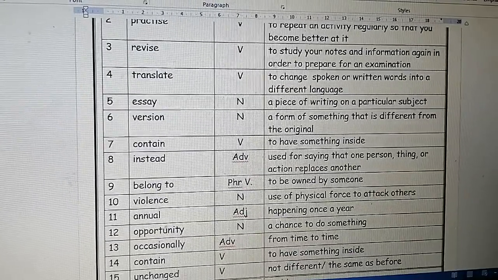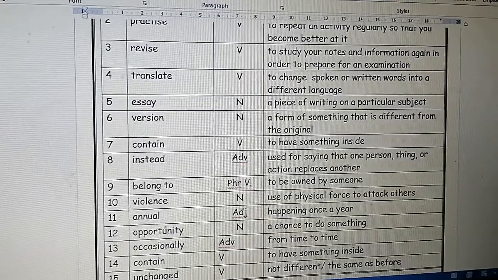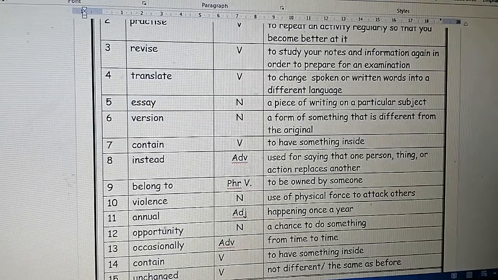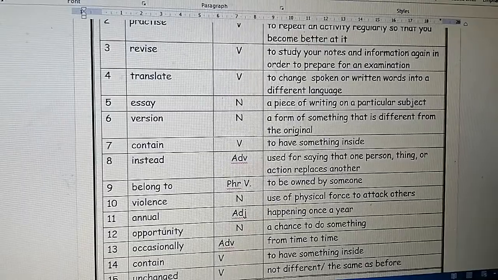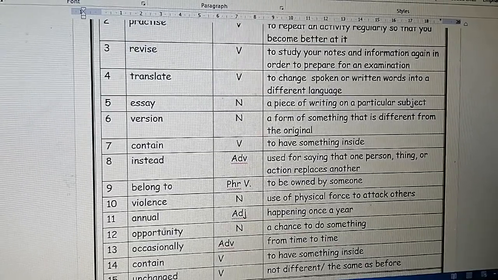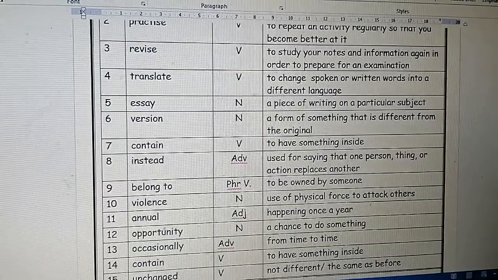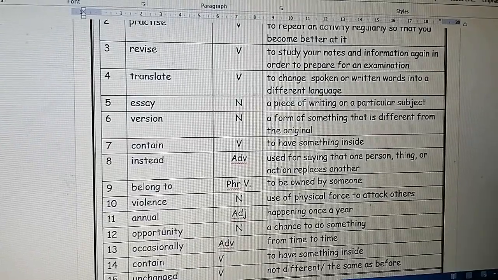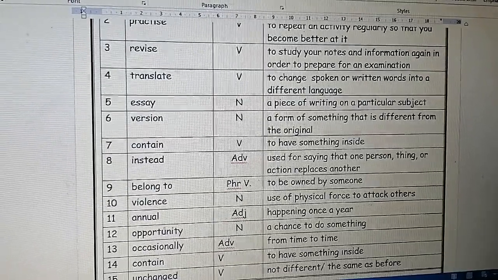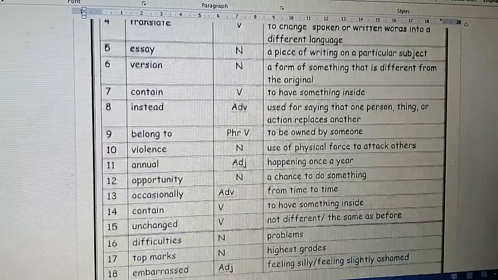Number 13, occasionally, adverb, from time to time. Occasionally, adverb, from time to time. Number 14, contain, verb, to have something inside. We mentioned it before. I'm going to move to the next word.